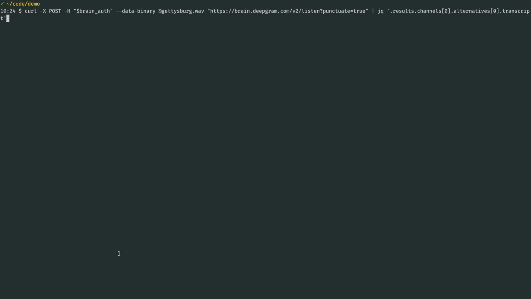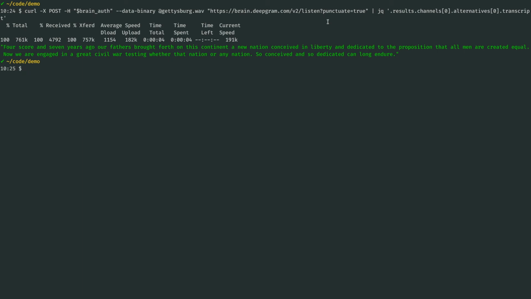I'd like to show you a couple of the extra features on Deepgram's superfast ASR API. Right now I have a command ready to send a file from my computer over to Deepgram servers, and I've asked Deepgram to punctuate the output. We'll give that just a second to upload. And indeed, we see some punctuation in here, periods and capitalization and so forth. What else can Deepgram do?